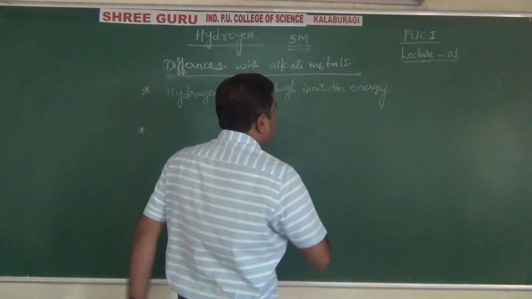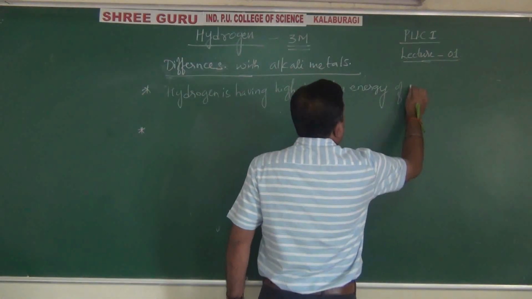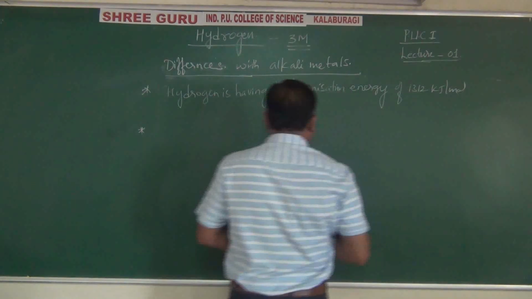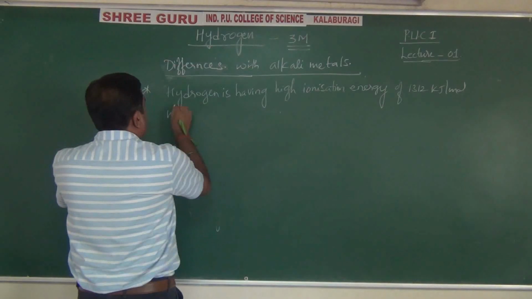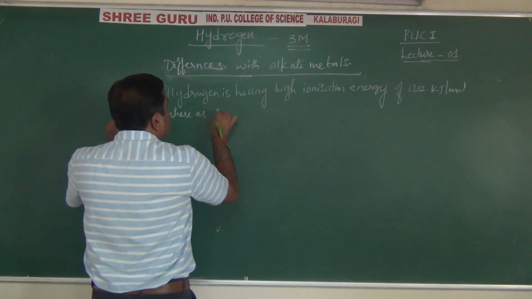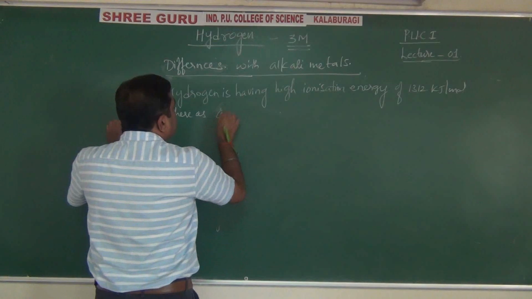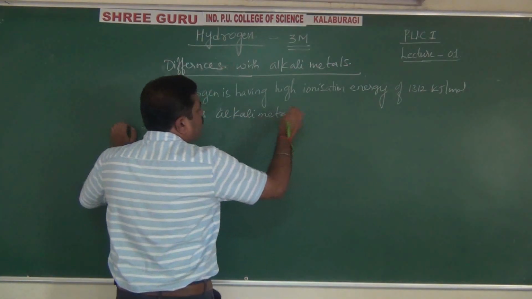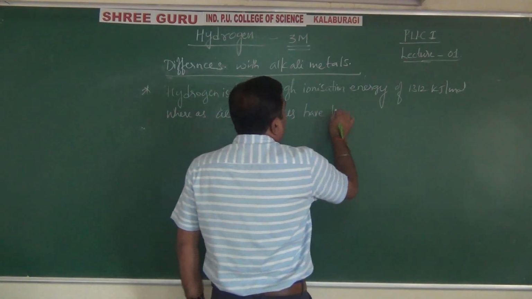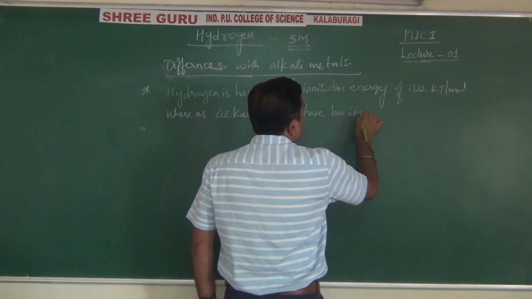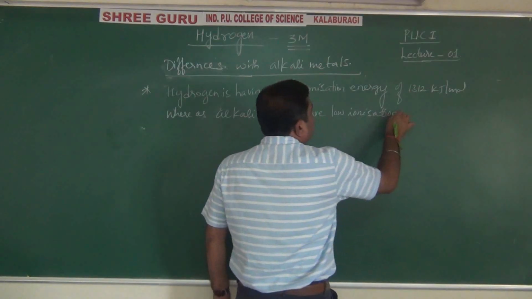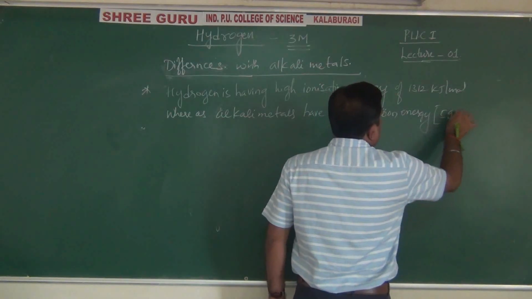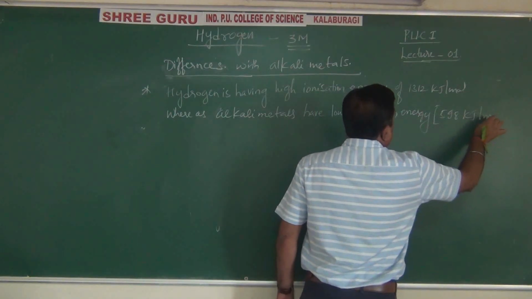High ionization energy of 1312 kilojoules per mole, whereas alkali metals have low ionization energy, about 598 kilojoules per mole.